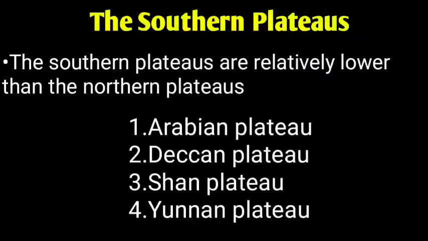Next one, we are going to learn about southern plateaus. A plateau is a highland, while what we are living in is called a lowland. When compared to the northern plateaus, southern plateaus are considered to be very low. There are many plateaus found in the southern plateaus, which are mainly categorized into the Arabian Plateau, Deccan Plateau, Shan Plateau and Yunnan Plateau. These are considered to be the four important southern plateaus of Asia.